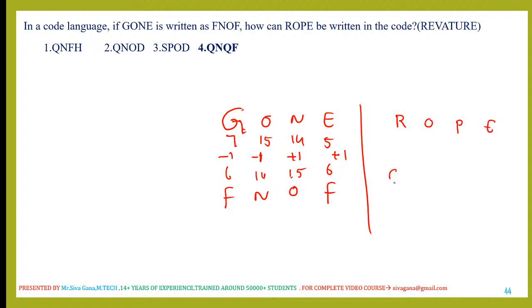R minus 1 is nothing but Q. O minus 1 is nothing but N. P plus 1 is nothing but Q. E plus 1 is nothing but F. Qn, Qf. Minus 1 plus 1 plus 1 is the pattern.